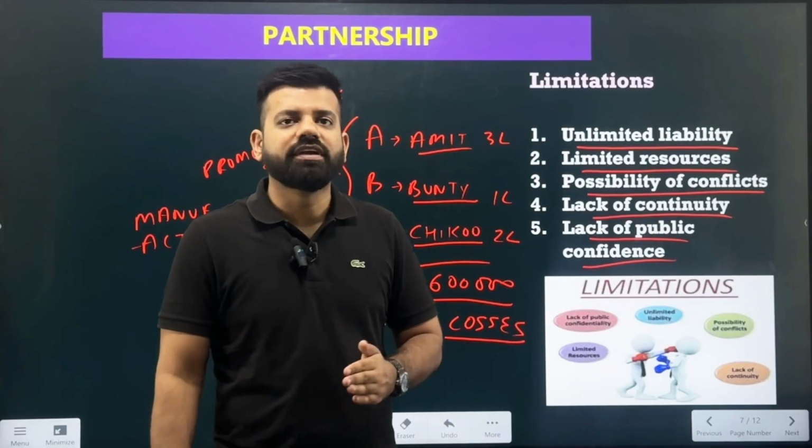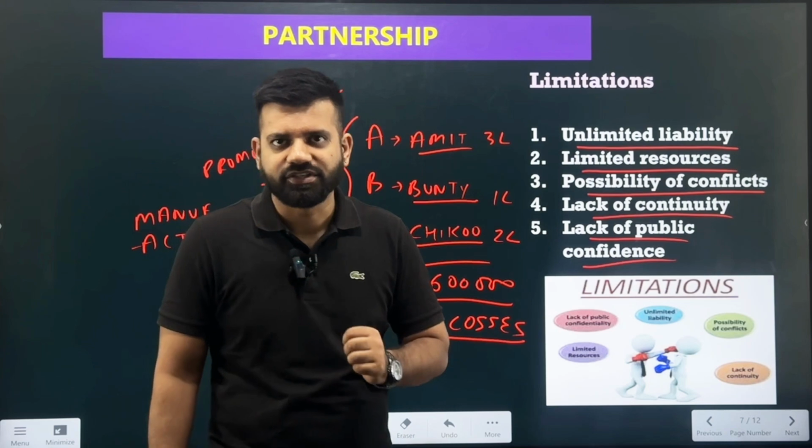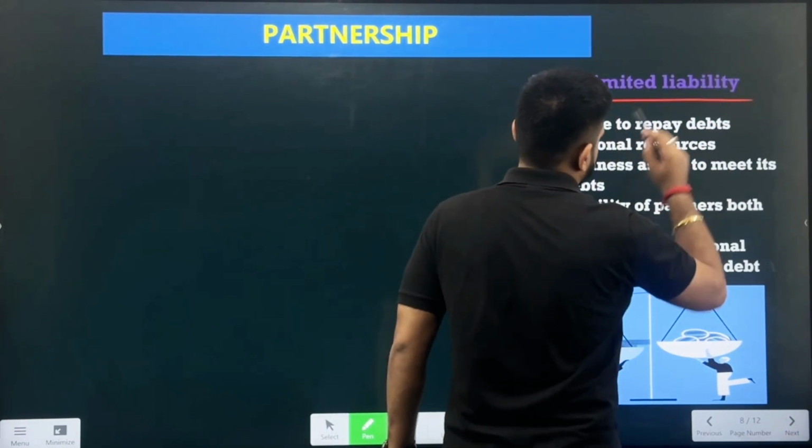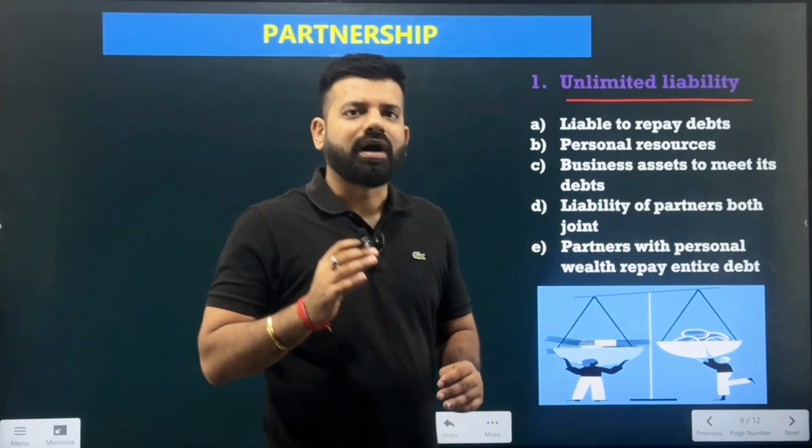Now let's talk in detail about each and every limitation of the partnership. The first one is unlimited liability. Unlimited liability says that the partners over here, Amit, Bunty, and Chiku, will be liable to pay all the debts of the business. If there are losses in the business, they will be paying. If there are debts, that is, if they have taken a loan from creditors, they will be jointly liable to pay all the loans that they had taken for the business.